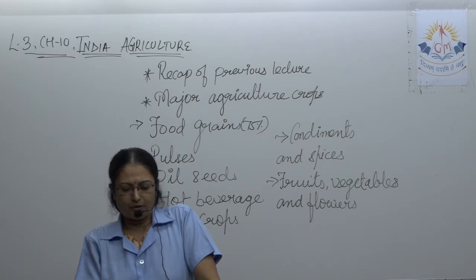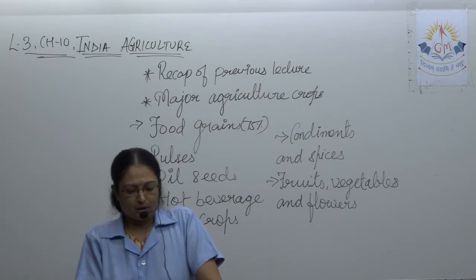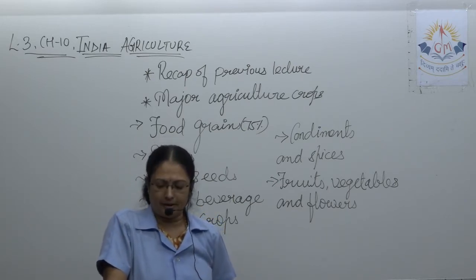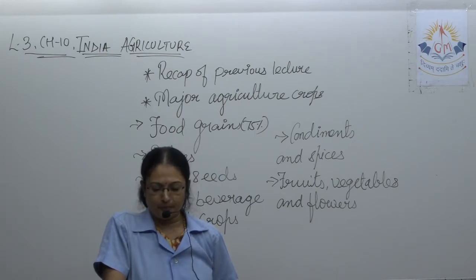Maximum export of til in the world is done by India. So please underline this also. Now mustard. This is a Rabi crop and it's an important crop of North India. Mustard seed and its oil are used for medicine and also as edible oil. Rajasthan, Uttar Pradesh, West Bengal, Gujarat, Madhya Pradesh are the major producers of mustard.